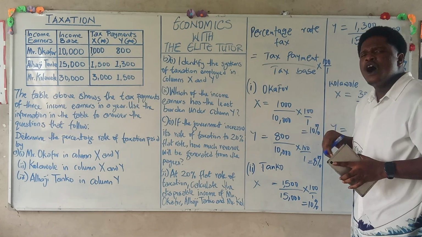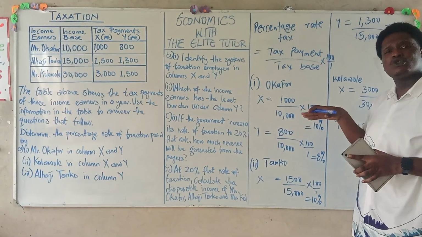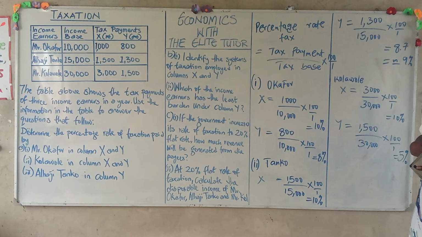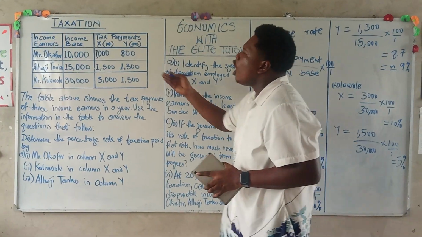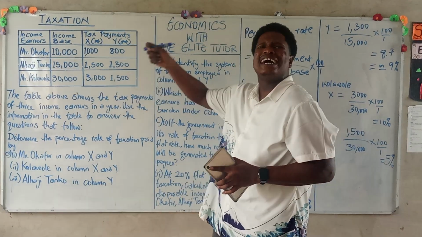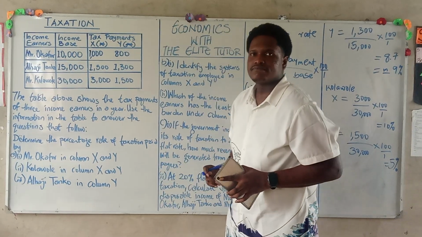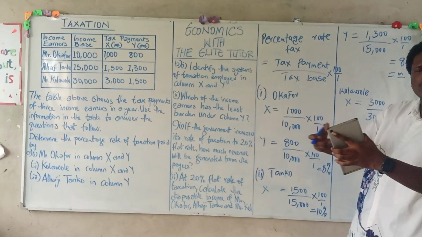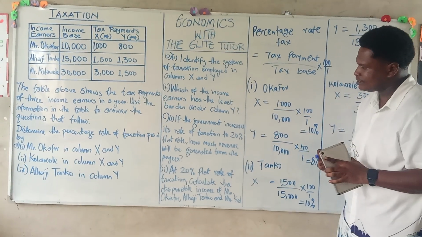How much revenue will be generated from the payees? Now you can see that in this particular question, there is a fixed tax rate that is being given. And we are going to be calculating this 20% on the income of our earners. And then we will be able to ascertain how much is being gotten from the government. Now before we start solving, I would like to say something.